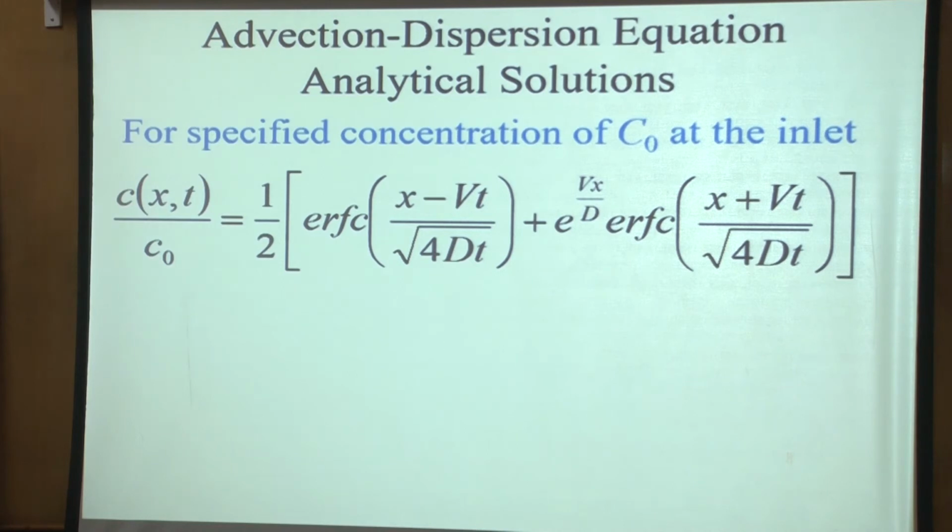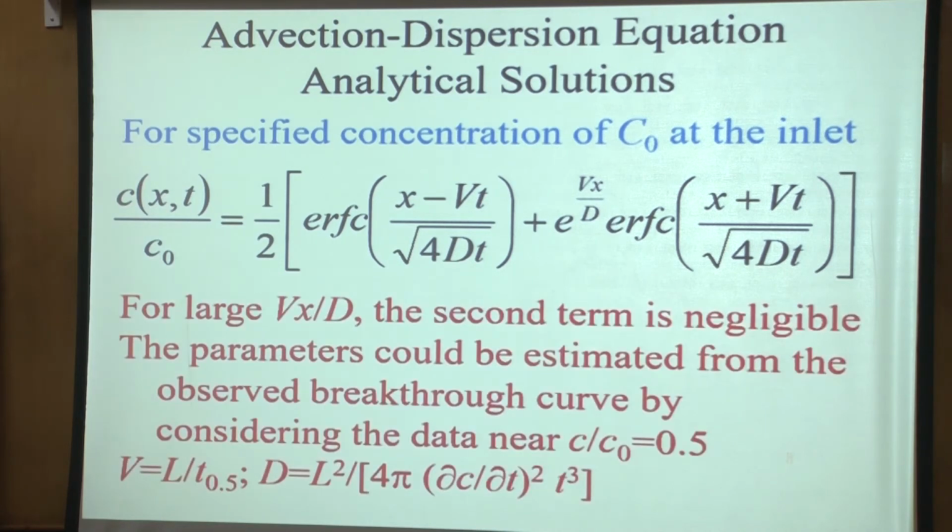And if you look at a very large value of vx upon D, the second term becomes negligible. Actually, of course, this becomes large, but the complementary error function also has this e to the power minus x square term in there, which kind of balances this. So for very large values of vx upon D, this term becomes negligible.